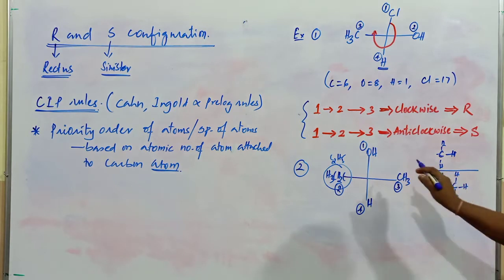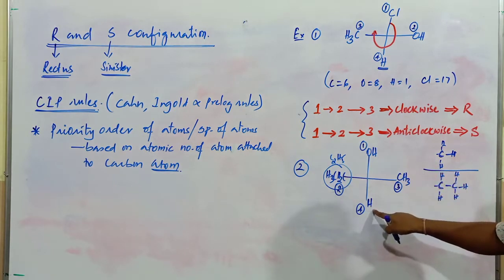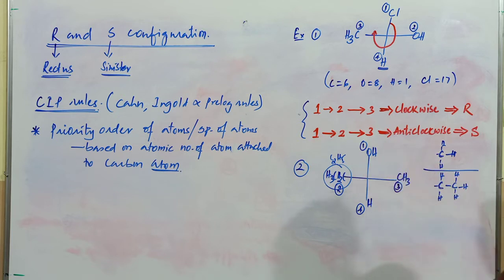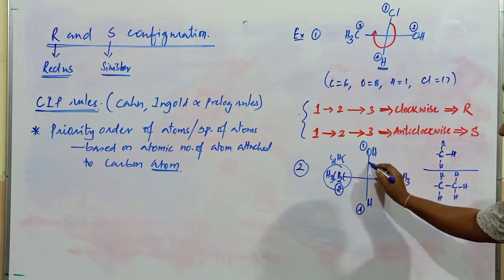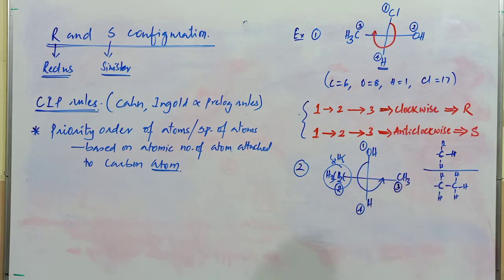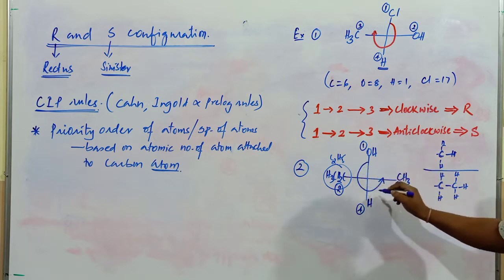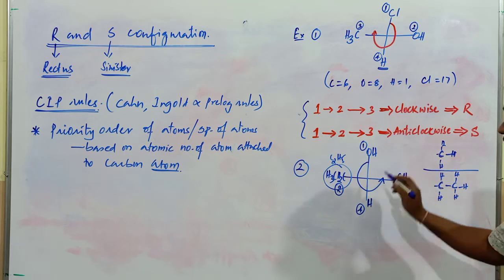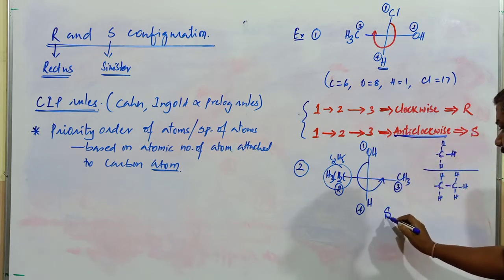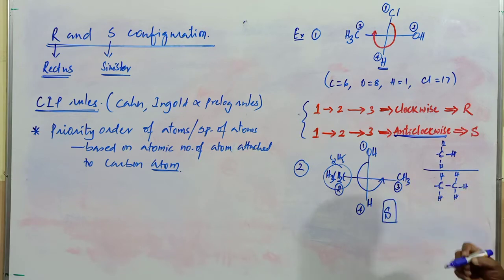Now in this particular molecule, the lowest priority group is present below the plane, that is, in the vertical position. Here the direction of movement, whether it is clockwise or anti-clockwise, takes place in the anti-clockwise direction. When it is in the anti-clockwise direction, this isomer is referred to as what? S isomer. Very simple.